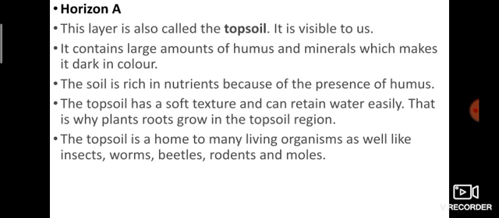The topsoil is a home to many living organisms as well, like insects, worms, beetles, rodents, moles and leeches. Dears, which month is this? Yes, November. November is a rainy season. In this rainy season, which animals can we see? Frog. Earthworm, superb. Then leech. Yes, we can see more leeches. Why do they particularly come out in the rainy season?